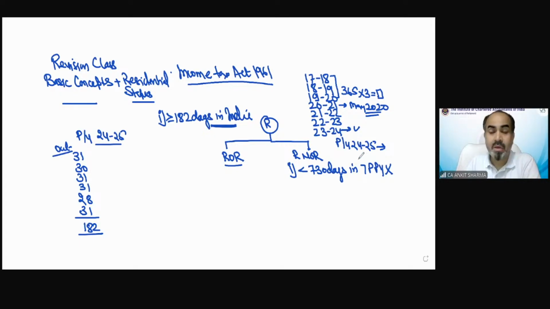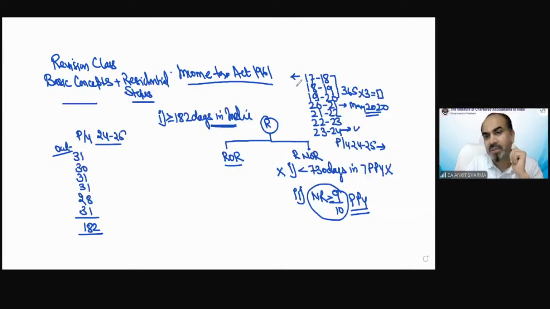Clear? Then the second condition, if you do not fulfill the first: if you are a non-resident for at least 9 or more years out of the 10 preceding previous years, you could be a resident and not ordinary resident. Again, for these 3 years, she was in India, so she would be resident automatically. And also, in the last 3 more years of these 7 years, she was in India always. So the last 3 years also she would be a resident.